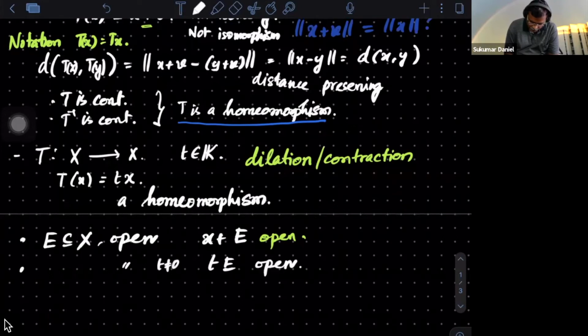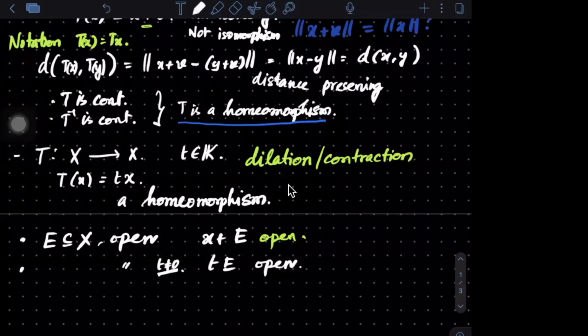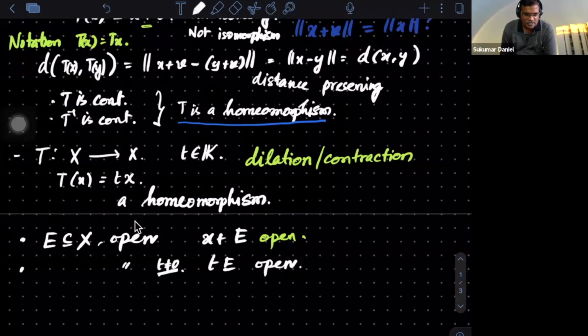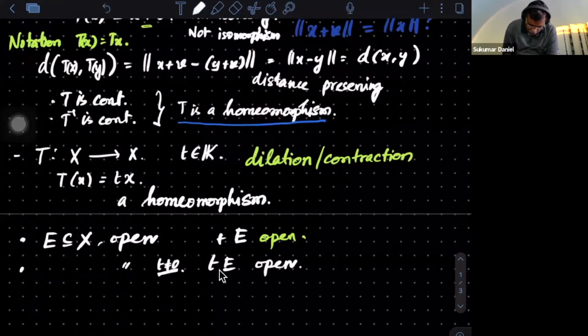So, is that clear for all of you? Use the map, this dilation or contraction. If you give me an E, what is this tE? It is under the map, it is T of E, correct? Capital T of E is nothing but t times E. If you want to look at it precisely in the same fashion, I assume you can do that. So it is like v plus E is open.